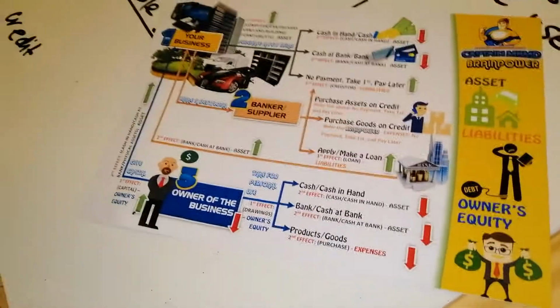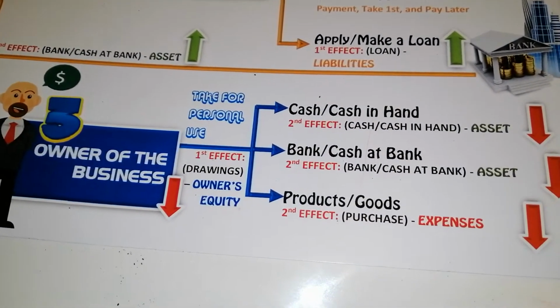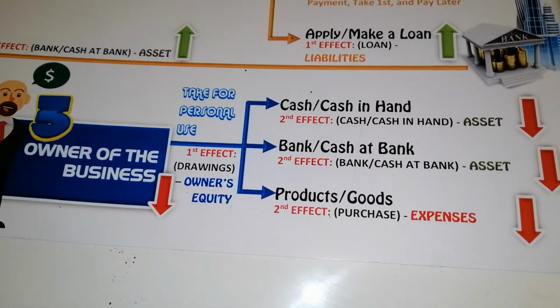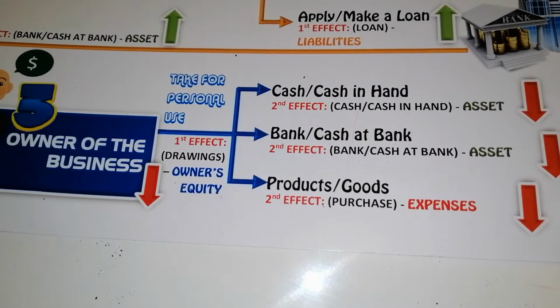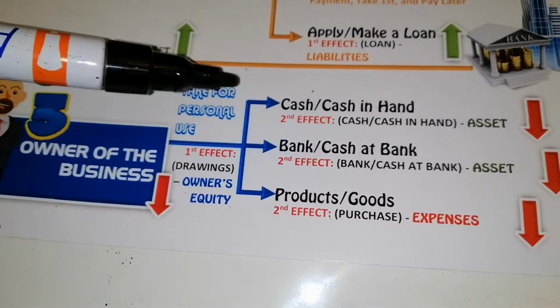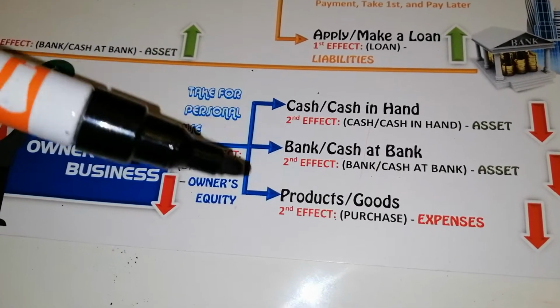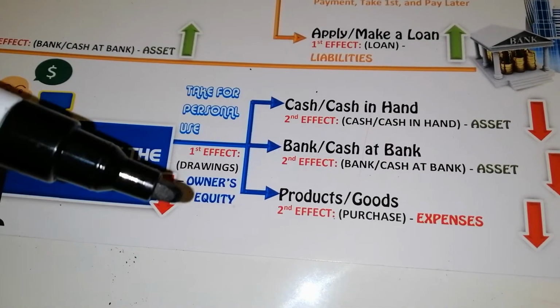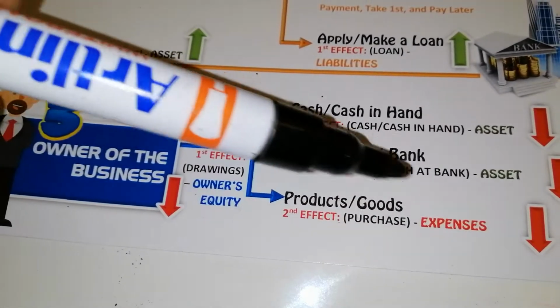Okay, so we have three situations. Owner can take cash, owner can take bank. So the bank here or cash here belong to business, but dia nak ambil untuk personal use. Owner of the business also can take product or goods belonging to business.